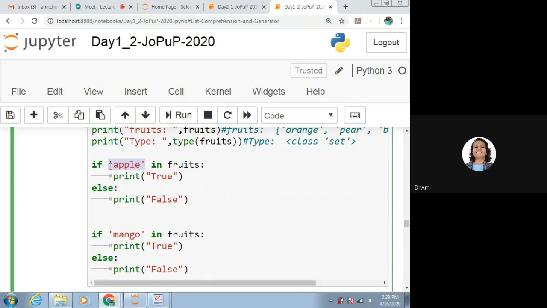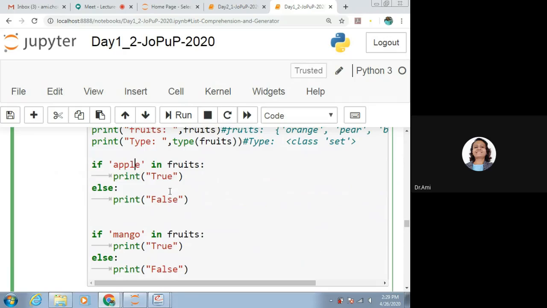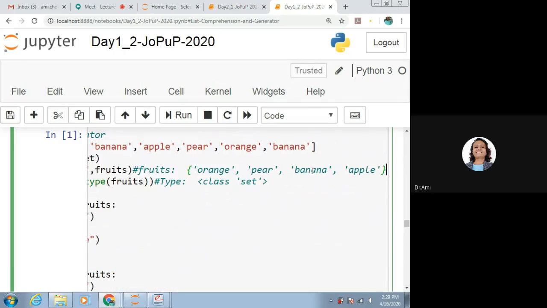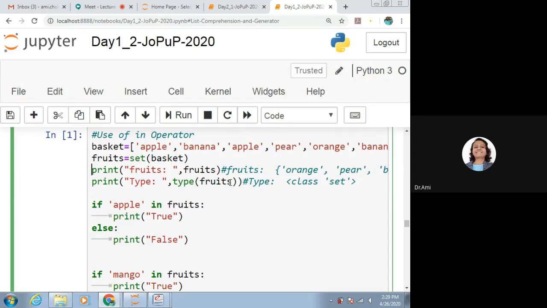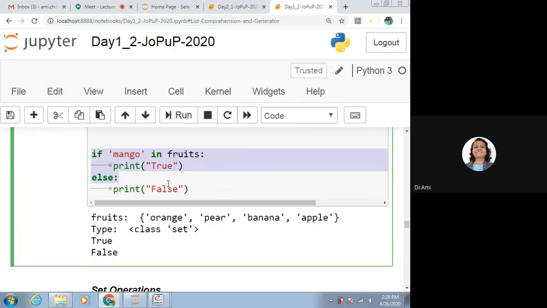If apple in fruits, print true or false. If mango is in fruits, print true or false. Apple is here in the fruits. Is mango there? No, it is not there. So for the first one we will get true, and for the second one we will get false.